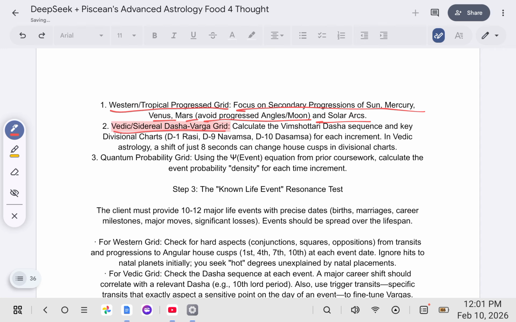Vedic Sidereal Dasha Varga Grid. Calculate the Vimshottari Dasha sequence and key divisional charts: D1 Rasi, D9 Navamsa, D10 Dasamsa for each increment. In Vedic astrology, a shift of just 8 seconds can change house cusps and divisional charts. Quantum probability grid: using the event equation from prior coursework, calculate the event probability density for each time increment.